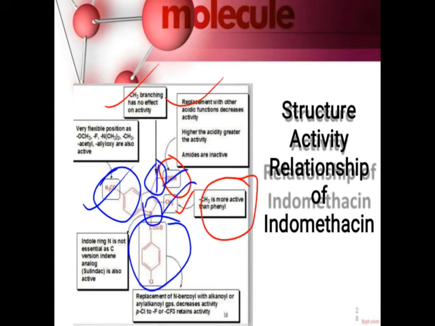And this nitrogen which is present, if it is indole, it also has activity, but it is not necessary for the activity. This nitrogen, if we replace it with carbon, the drug becomes indene. The example is sulindac, which is also a non-steroidal anti-inflammatory agent. And in this part, halogen Cl is present; it can be fluorine, it can be trifluoromethyl, or para-chlorine. It will not alter the activity, but replacement of N-benzoyl with alkanoyl or aralkanoyl group will decrease the activity. So this is about the SAR of the drug indomethacin.